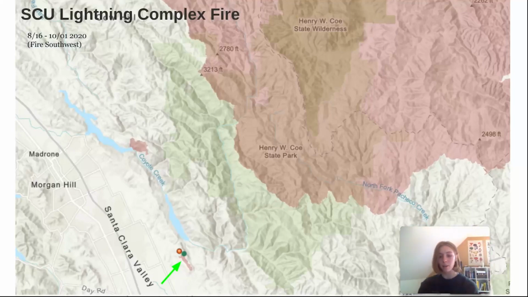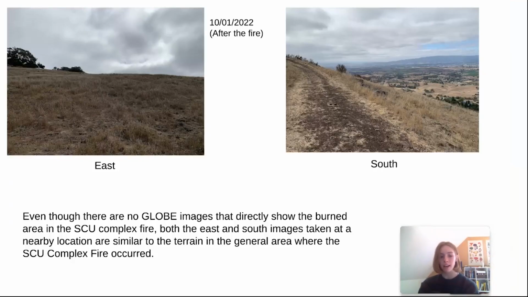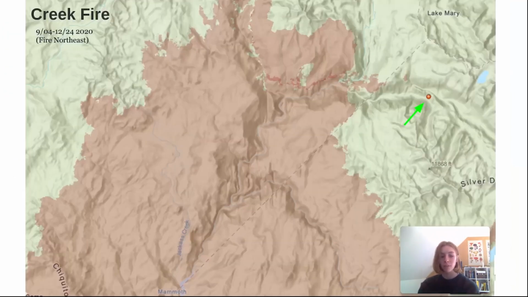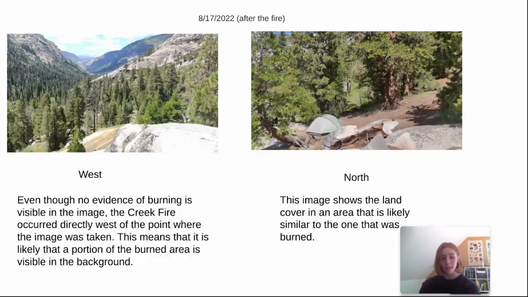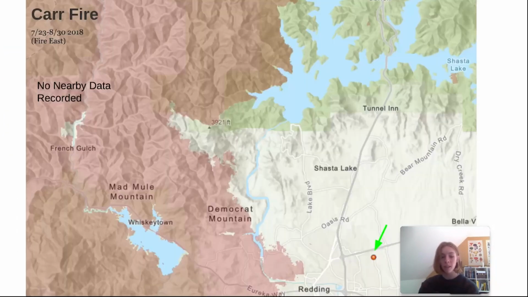Moving on to the SCU Complex Fire, the closest Globe data came from a nearby location that does not show the burned area, but hints at the terrain present in the burned location. For the Creek Fire, we have Globe data at a location directly east of the fire, meaning that in the west-facing photo, the burned area is likely visible in the background. There is no useful nearby data for the Carr Fire, but as Globe Observer continues to be used, measurements could be taken within the fire perimeter that allow for more in-depth analysis of this fire.